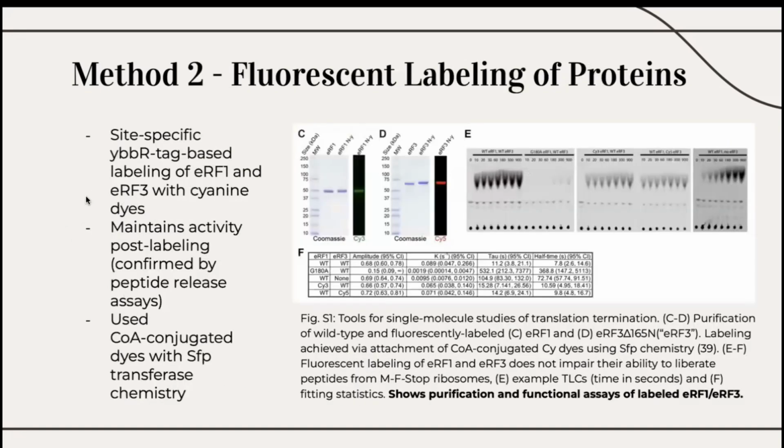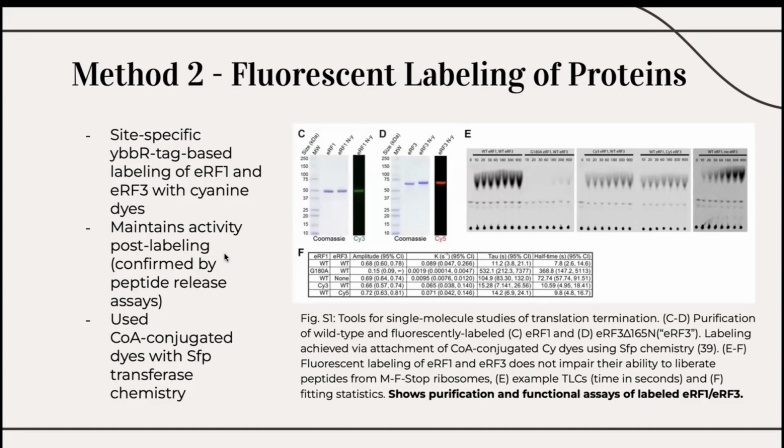To observe molecular dynamics in real time, the release factors ERF1 and ERF3 were labeled with fluorescent dyes, which we identified as our second method. This was done using a YBBR tag and SFP enzyme to attach Cy3 and Cy5 dyes without disrupting function.